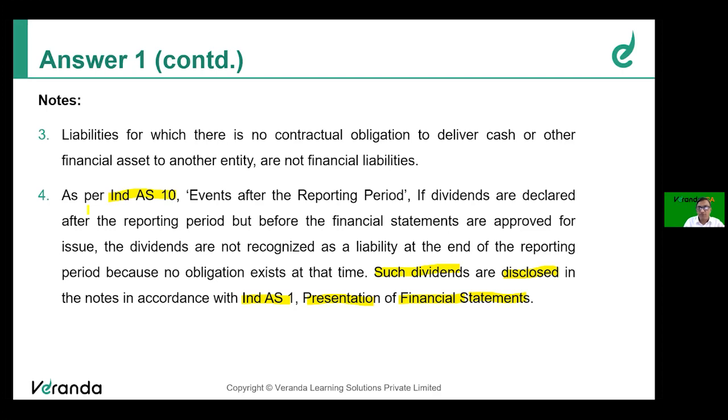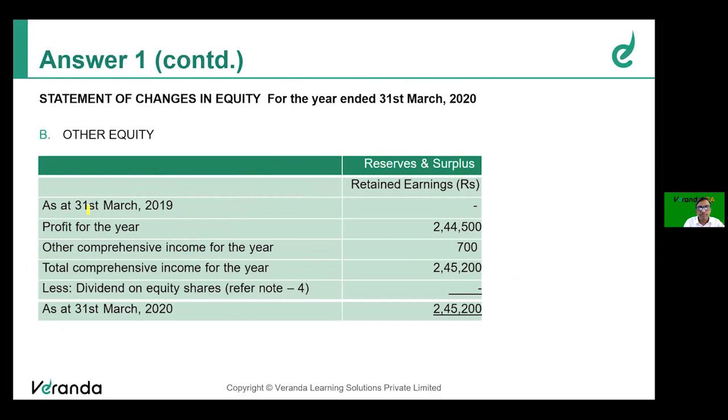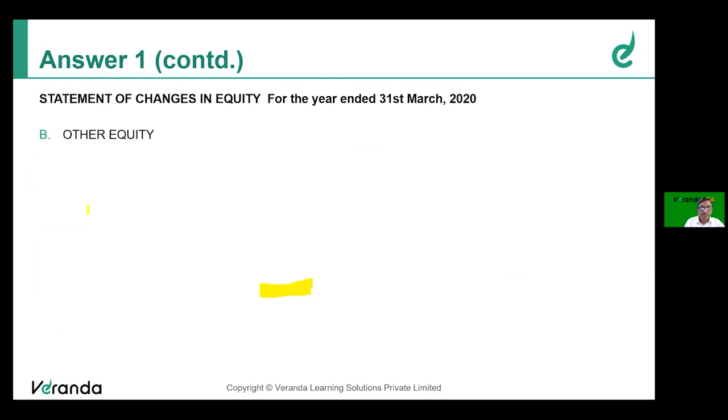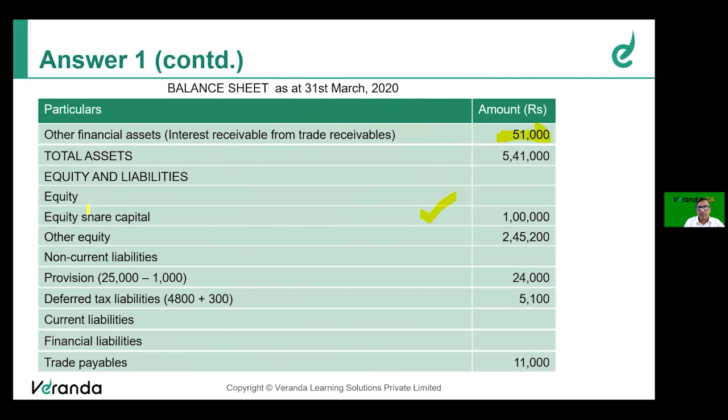So friends, we have not deducted that. Are you clear? That is how we got other equity, 245,200. There is a change, and I've explained how you got the change.